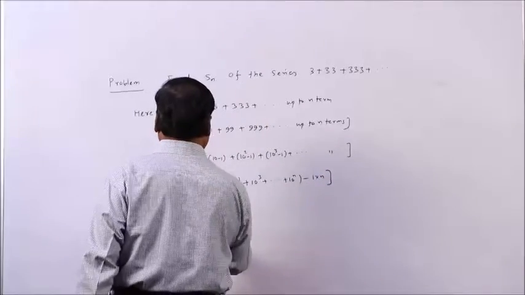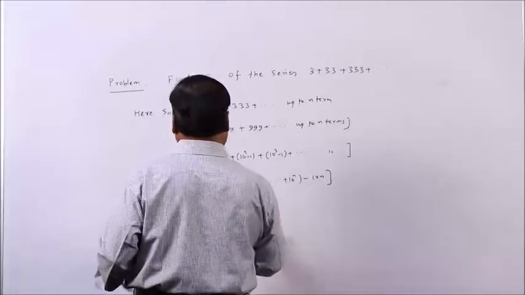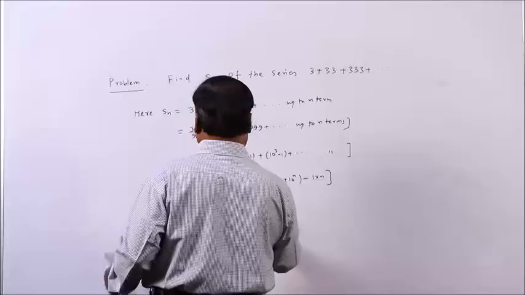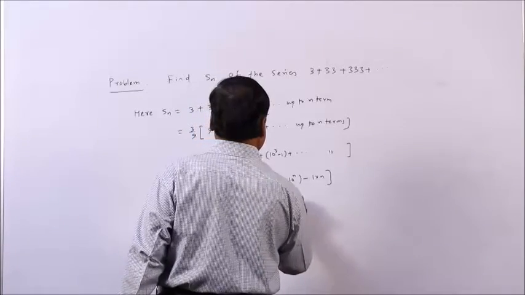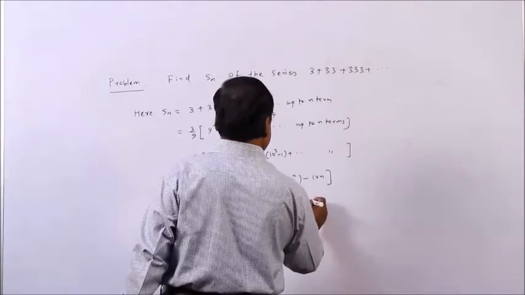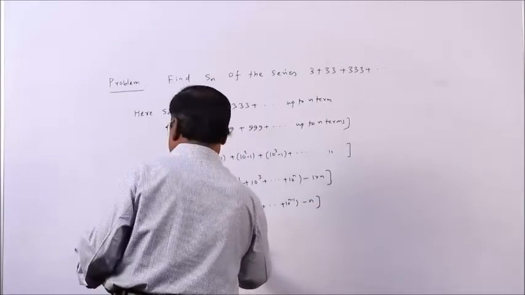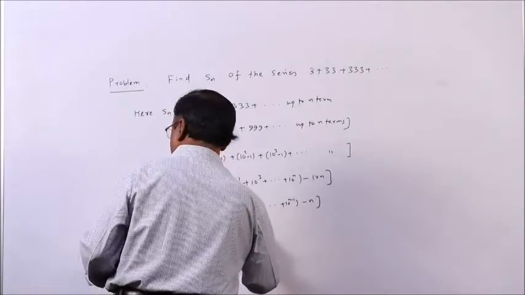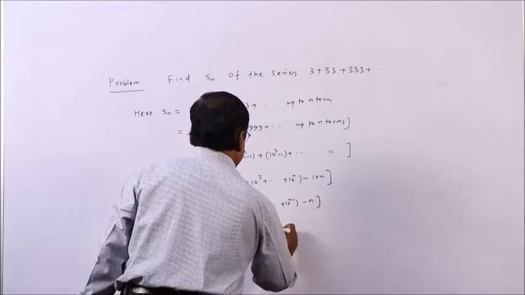So, therefore, this is 1 by 3, this is again you take 10 common, 1 plus 10 plus 10 square, up to 10 to the power n minus 1, minus n. So, this becomes 10 by 3 and this is 10 to the power n minus 1 by 10 minus 1, again minus n by 3.